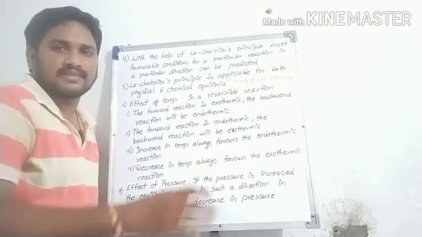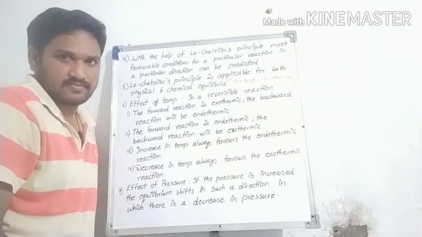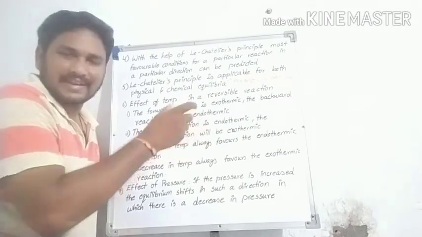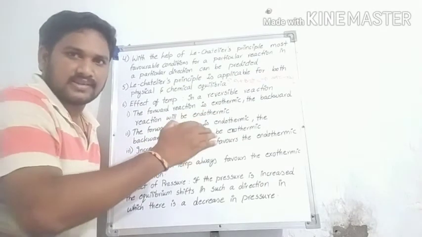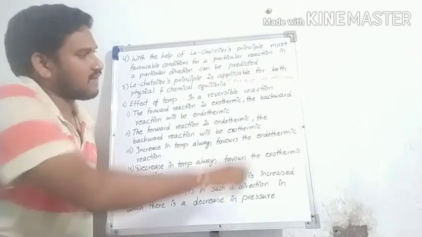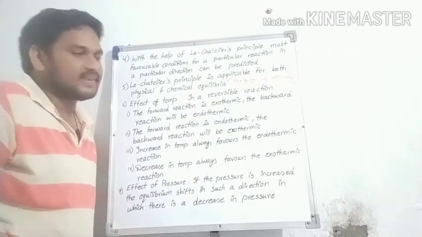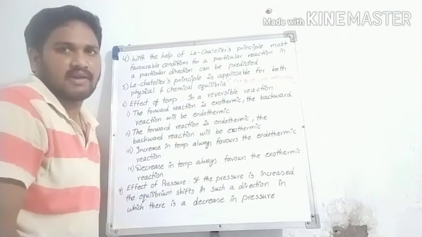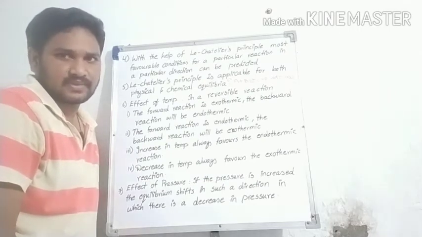Overall statement, sir, increased temperature favors the backward reaction, decreased temperature favors the forward reaction. Sir, ante kada.